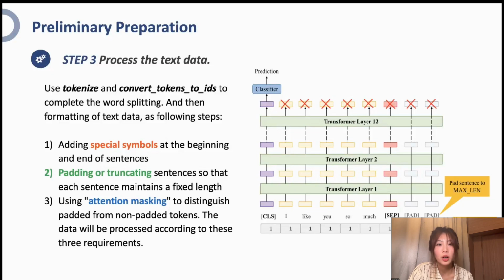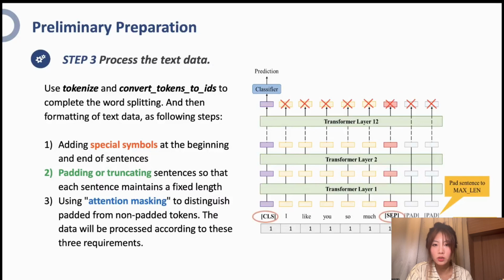The third step is to pre-process the data. We want to use BERT to classify the text data. So we need to process the data first to make it meet the requirements of BERT for the data. First, we use the tokenizer encode function: tokenize and convert tokens to IDs to complete the text data separation and turning the separated text data into lowercase words. After that, the processed data is formatted. The specific steps are as follows.